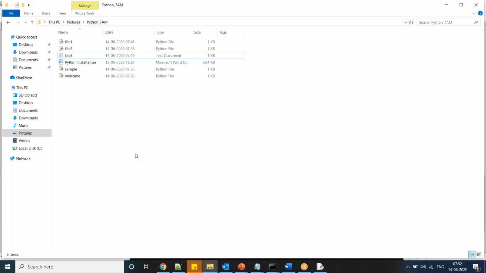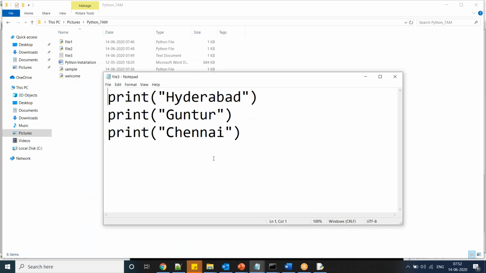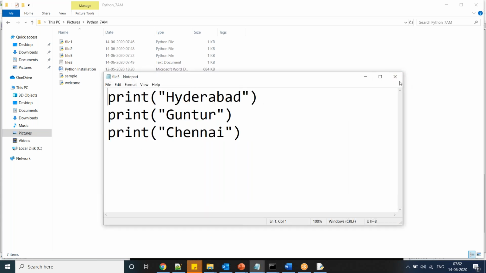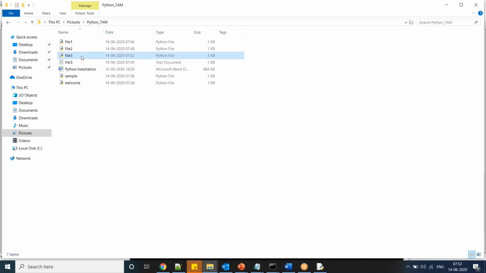Can you change the text document to the Python file? Yes, here File, Save As, and I am going to save it as a .py file. Now you can see this is the .py extension, and this is .txt. Don't get confused.